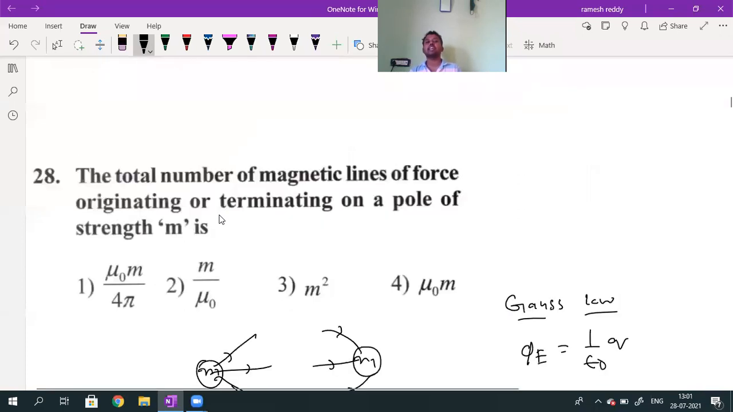What is the question they are asking? The total number of magnetic field lines originating or terminating. Here they did not mention the medium. So due to a pole of pole strength m, the number of field lines is equal to mu naught into m.